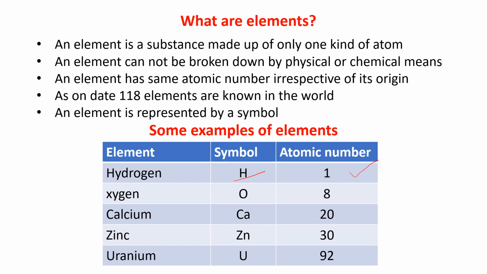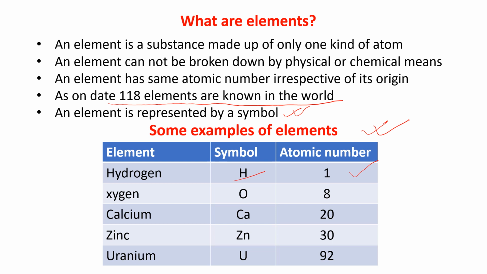Next point is, as on date, 118 elements are known in the world. An element is represented by a symbol. Next, some examples of elements I have shown here.